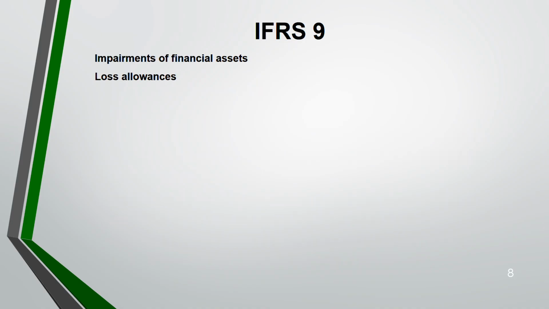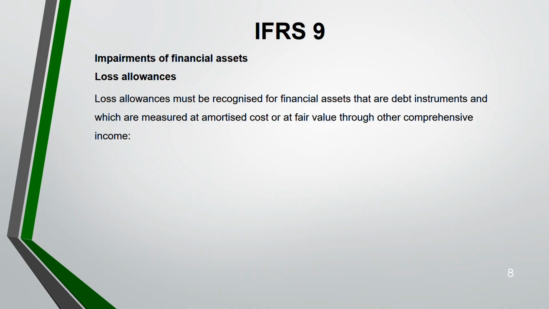Okay. Now, loss allowance. So we have finished the definitions. Now let's go through loss allowance. Like any asset, when it gets impaired, we have an allowance. So the same for a financial asset, also a loss allowance. Loss allowance we have to recognize for financial assets that are debt instruments. Why debt instruments? Why not equity instruments? It is debt instruments that normally get impaired. Maybe you are not able to get paid back, because you are giving a debt to someone. See, dividends, irrespective of whether you are able to receive or not, whether profit is there, you will get it. Okay? There is no such thing.